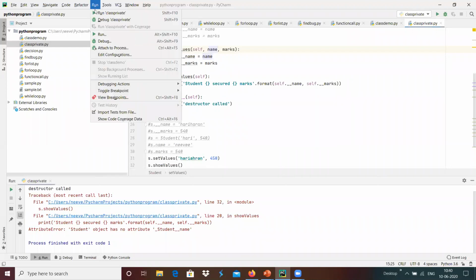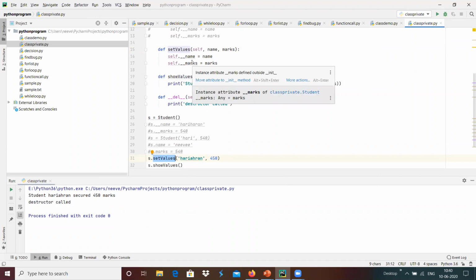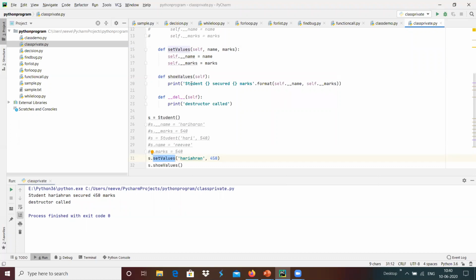Now if I run this, we got something like Student Hariharan secured 450 marks. We are calling the set value member function using this object, and this member has been passed with the values, and we are updating these private variables within the class, and we are reading back the data of the private variable within the class using the show value member function basically.